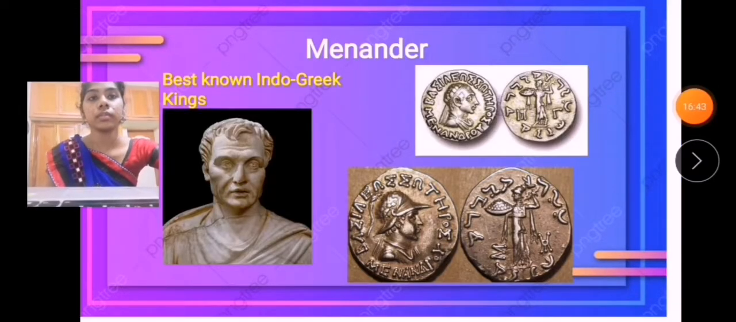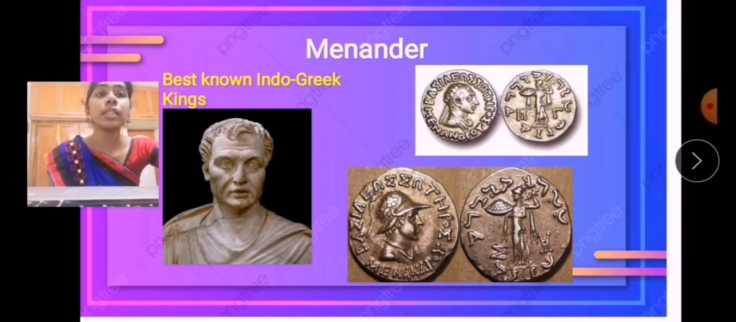And the next king whom we are going to see is Menander. He also comes under the Indo-Greek kings, students. He is said to have ruled a large kingdom in the northwest of the country. It is a noted point, students. His coins were found over an extensive area ranging from the Kabul Valley and Indus River to western Uttar Pradesh.